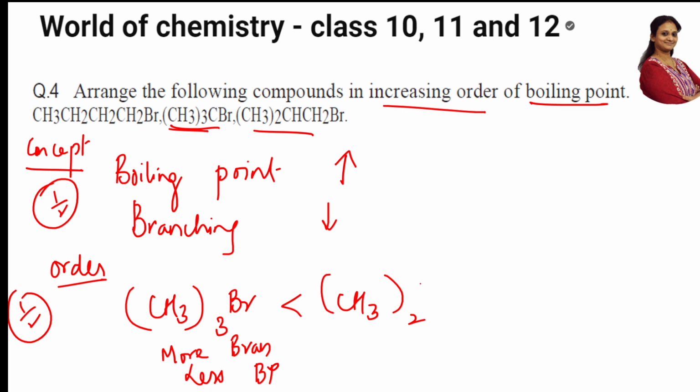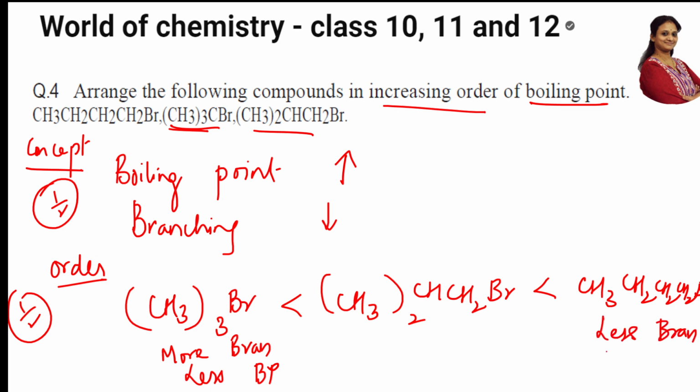Taken twice, CH2Br. Then third one, CH3, CH2, CH2, CH2Br. Did I write correct? 1, 2, 3, 4. 1, 2, 3, 4. Is it? Now see here, this is less branching. So what will happen to the boiling point? More BP. That's all. Easy question. Easy peasy? Yes. Next question.